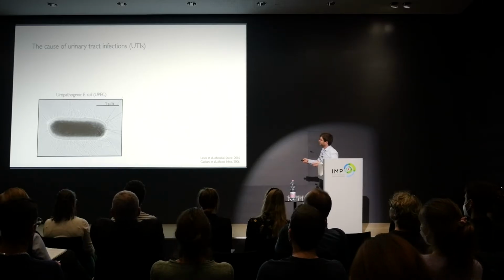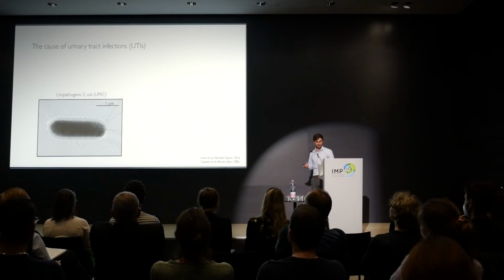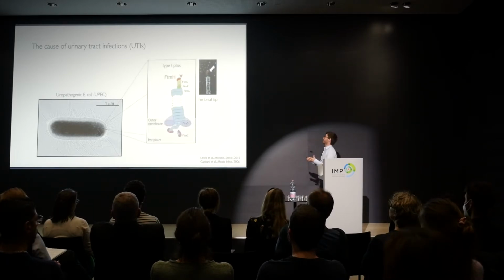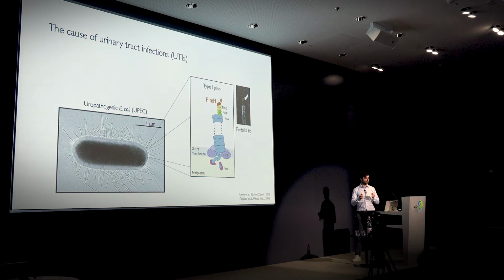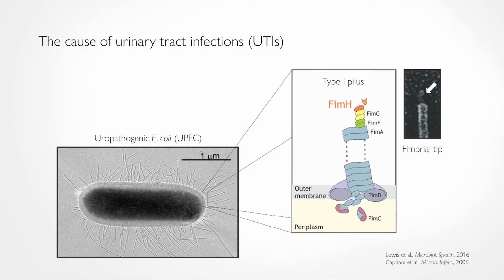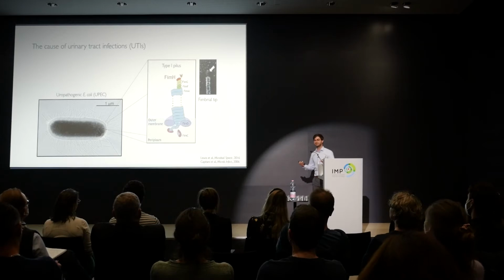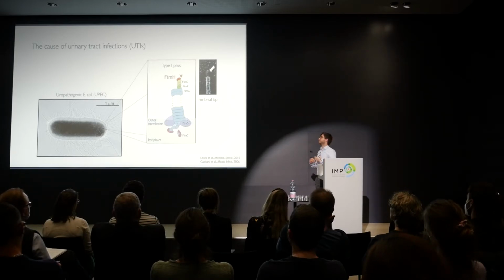Pili are hair-like extensions on the bacterial surface, and in the case of uropathogenic E. coli, most of them are type 1 pili. At the tip of the pili sits FimH, and FimH can bind to high mannose type glycans. This is really unfortunate for us because our complete urinary tract is covered with uroplakins, and they are highly glycosylated. So there are many handles for this bacterium to hold on to in our urinary tract.